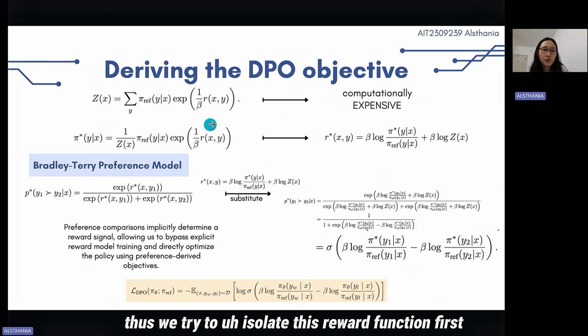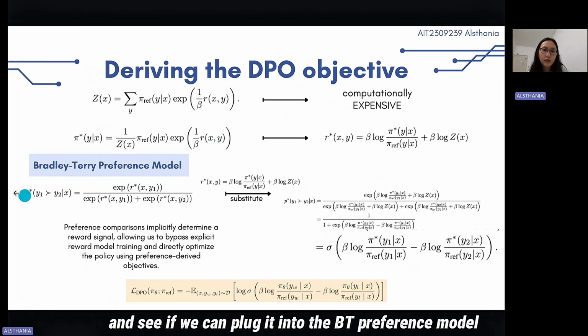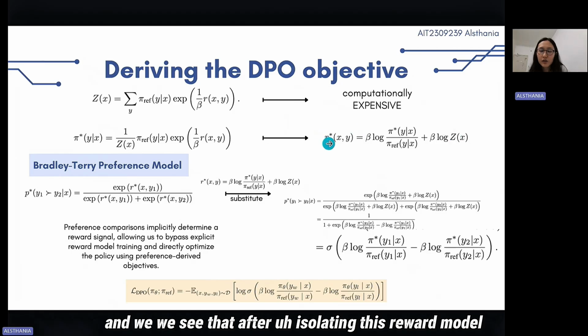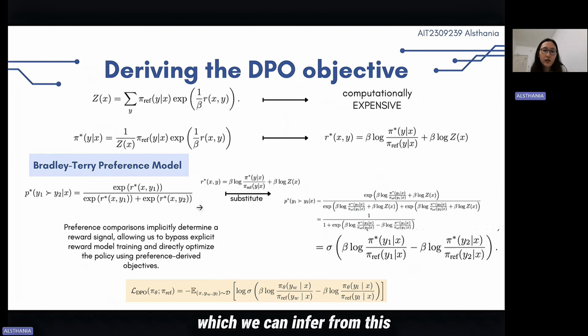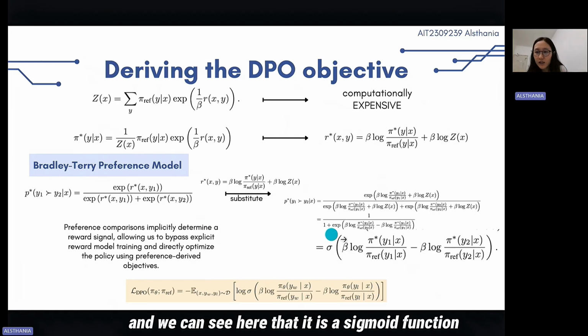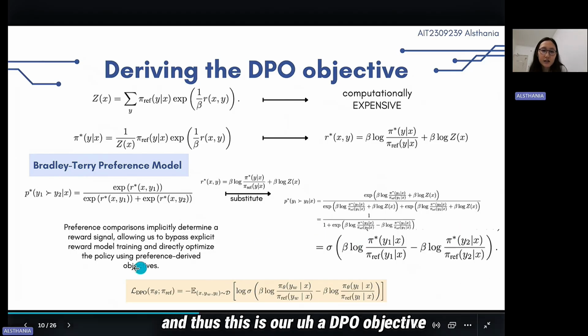Thus, we try to isolate this reward function first and see if we can plug it into the BT preference model. And we see that after isolating this reward function, we plug it in, and we can see that the Z is now cancelled out, which we can infer from this that the preference comparisons implicitly determine the reward signal. So we can bypass the explicit reward model training and directly optimize it. And we can see here that it is a sigmoid function, and thus this is our DPO objective. I will pass it to Yimei.